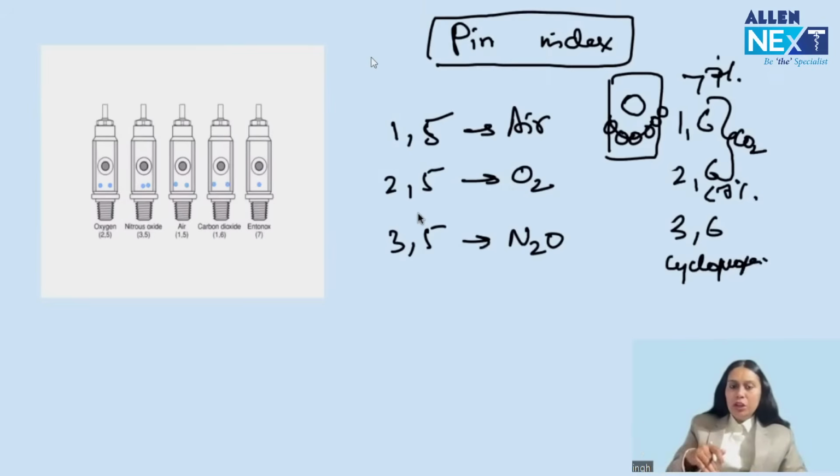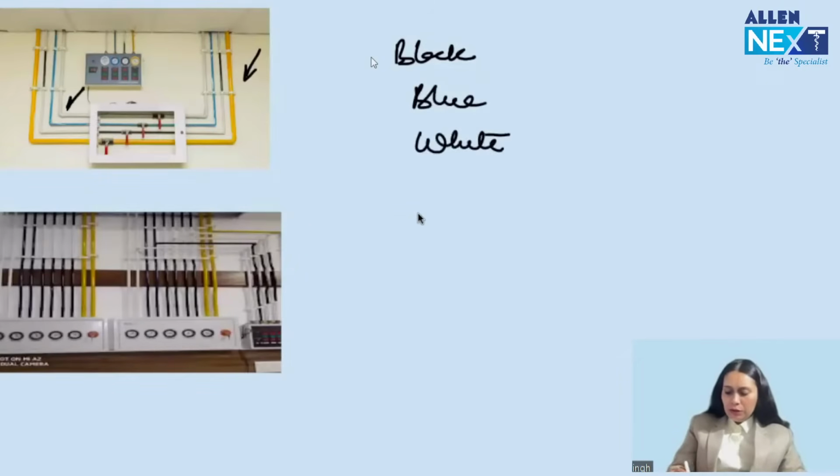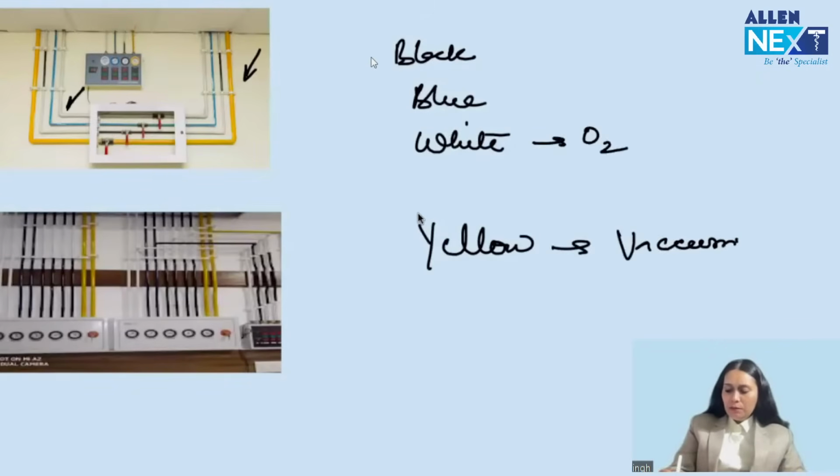Then the next thing which can be asked in machine is about the pipeline supply. You can see this kind of image can be given. An arrow can be put on any pipeline and they can ask you which gas is transported by this pipeline. So 4 colors of pipeline you will see in your OTs: your black, your blue, your white, and your yellow. Now, yellow is not for any gas, it is vacuum. White is for oxygen, blue is for nitrous oxide, and black is for air.